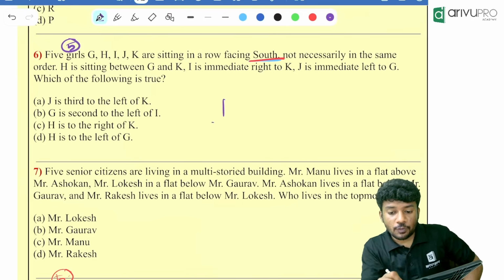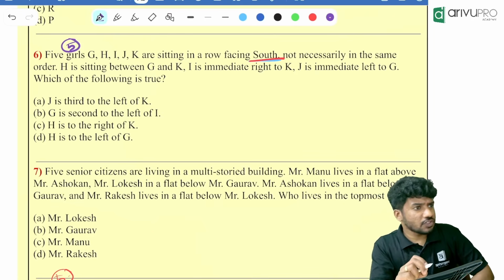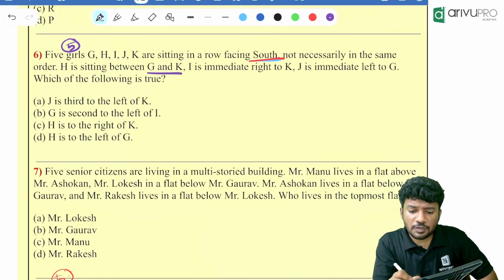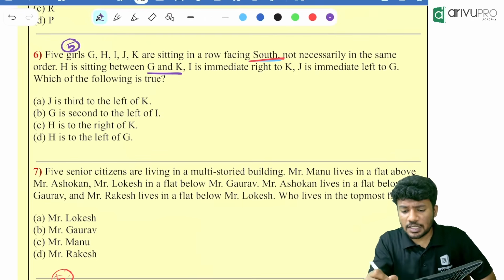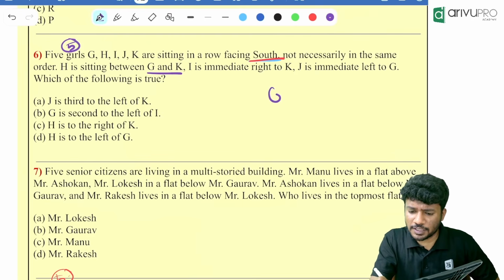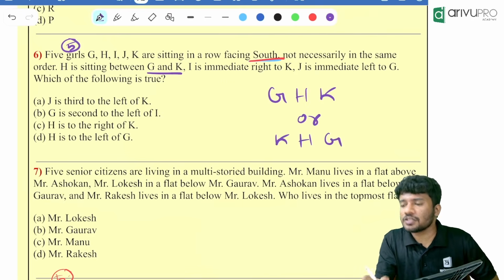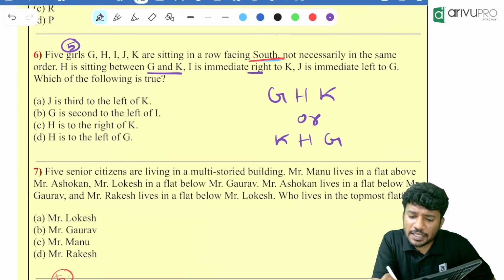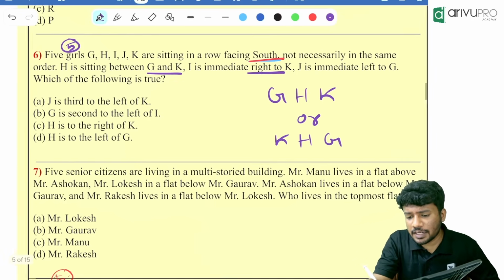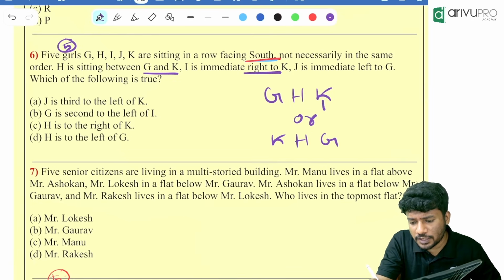Okay. Now, not necessarily in the same order. H is sitting between G and K. What do you mean by that? Two possibilities. Draw the two possibilities. Either G, H, K, or it will be K, H, G. Two possibilities I have drawn. Then I is immediate right of K. Look at the first possibility. I is immediate right of K. Can I sit over here?